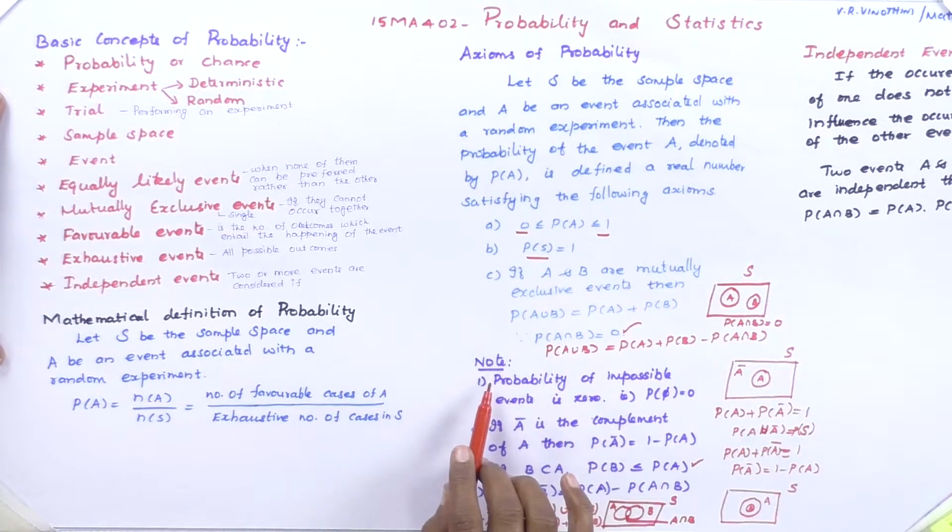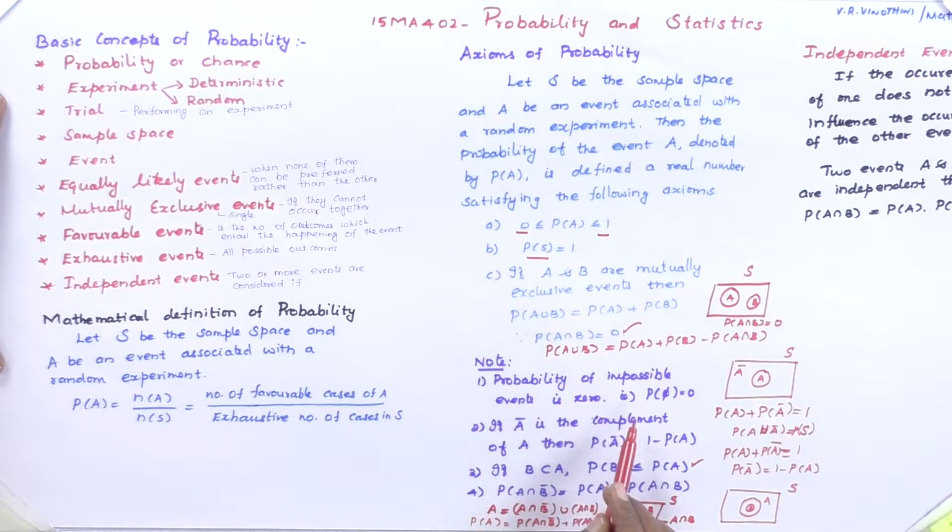Depending upon this, we have some notes. First point: the probability of an impossible event is always 0, P of phi is equal to 0. Second point: if A bar is the complement of A, then P of A bar is equal to 1 minus P of A.